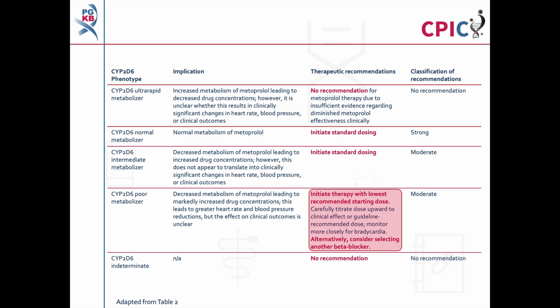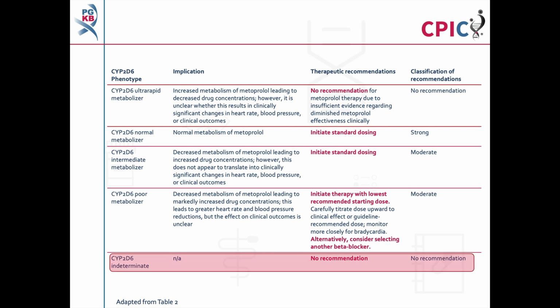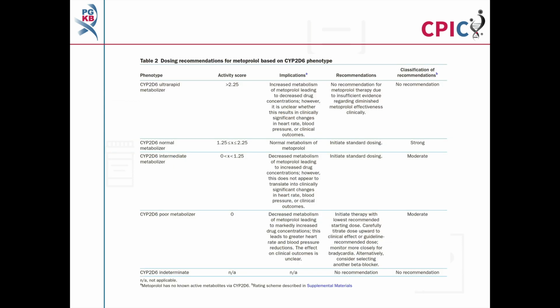The dose can then be carefully titrated upwards to clinical effect or to a guideline recommended dose. Monitor the patient more closely for bradycardia. Alternatively, another beta blocker can be selected. This is a moderate recommendation. There is no recommendation for patients with a CYP2D6 indeterminate phenotype. The recommendations for metoprolol can be found in Table 2 of the guideline.